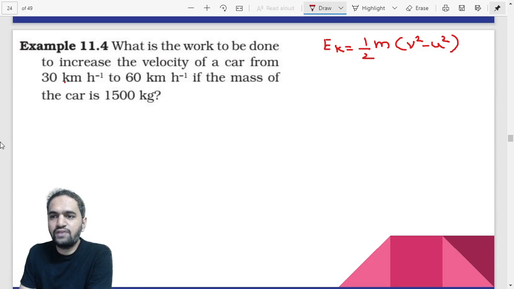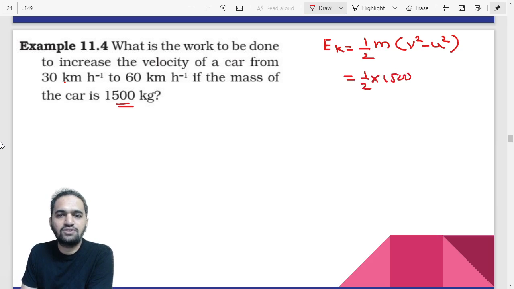Now, you can try to find out the value of v and u. Convert this into meter per second first, and then you can solve the question. So, mass is already given, that is 1500. So, you can put it up, half into 1500. What about v and u? That has not been shown, right? So this is v and this is u. So you can just first convert them.